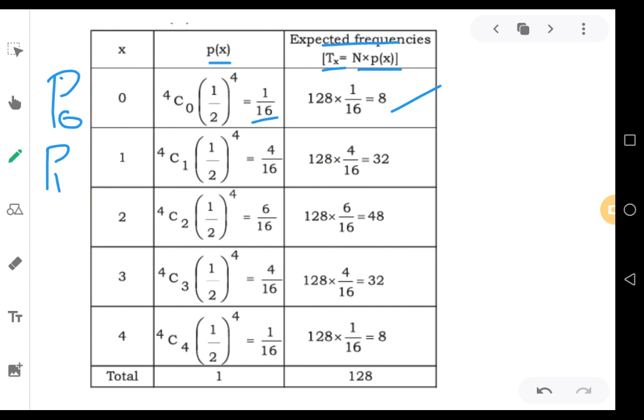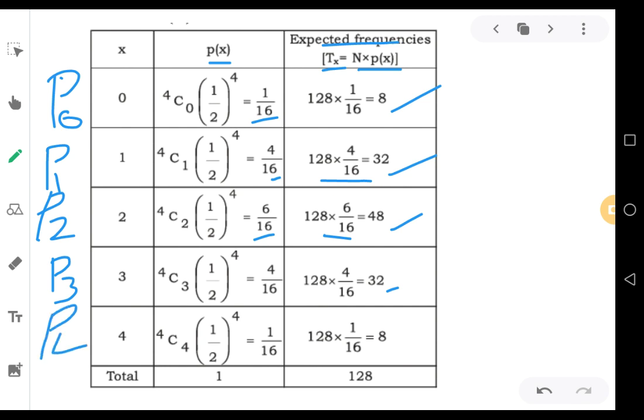Now P1, that is getting 1 head. Use the formula 4 combination 1 into 1 by 2 to the power of 4, that is 4 by 16. Again tx equals 128 into 4 by 16, that is 32. And proceed with the P2 value. nCx into p to the power of x into q to the power of n minus x, that comes to 4C2 into 1 by 2 to the power of 4, that comes to 6 by 16. 128 into 6 by 16, that is 48. And in the case of P3, 4C3 into 1 by 2 to the power of 4, that comes to 4 by 16. That is 128 into 4 by 16 is equal to 32.